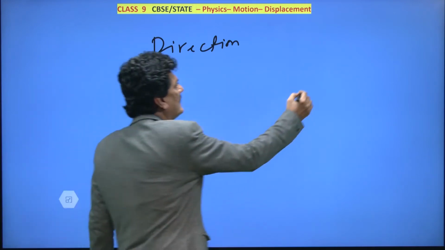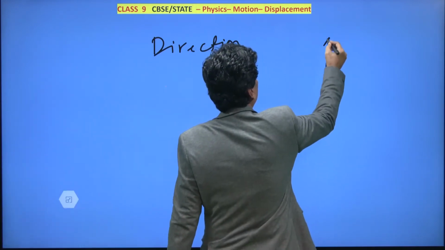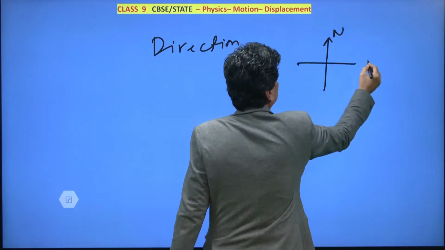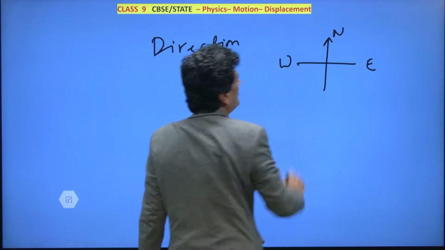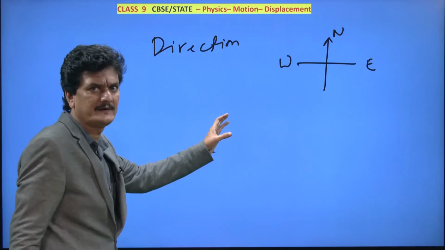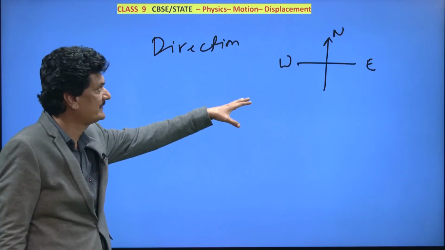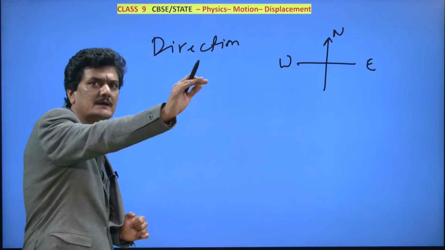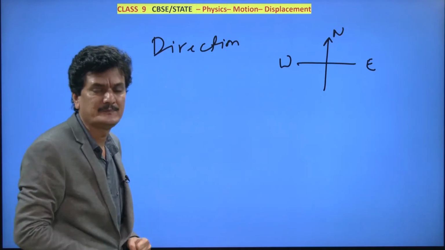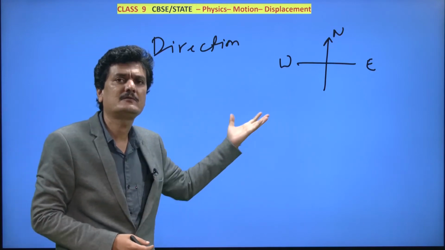We have seen many images where we were calculating displacement and we have to specify this. What is the unit of displacement? How do you specify displacement along with direction?